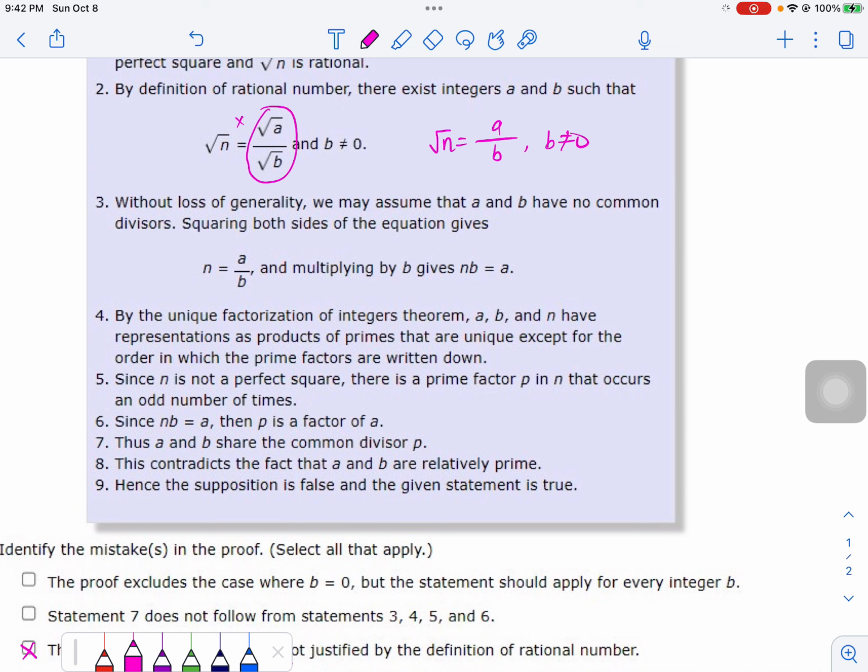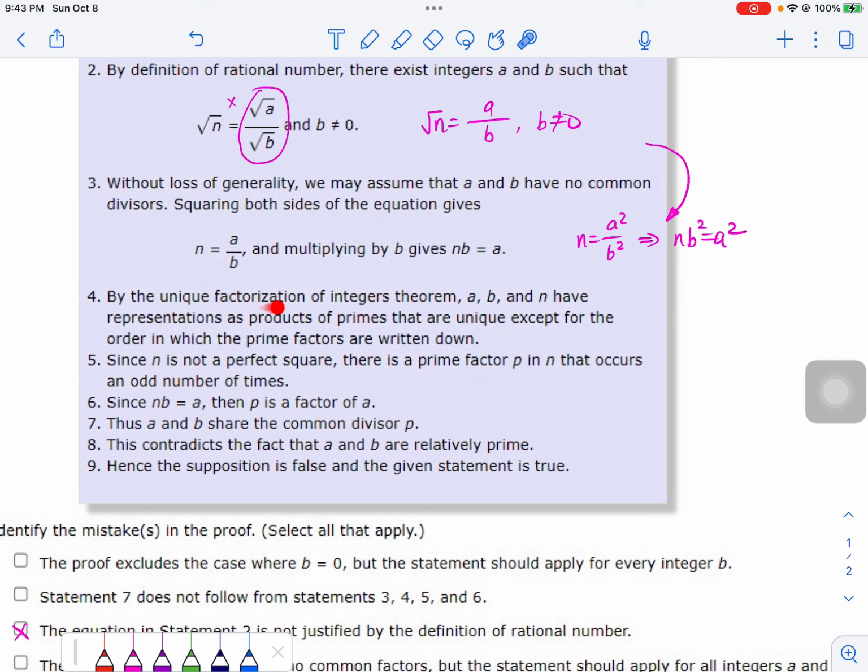Of course, at the same time, if we do the same thing and square both sides, we will have n equals a squared over b squared, right? And then multiplying by b squared, we get nb squared equals a squared. This is not correct, but it certainly follows from step 2.